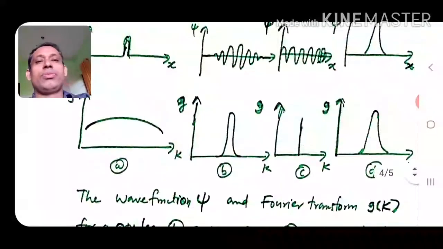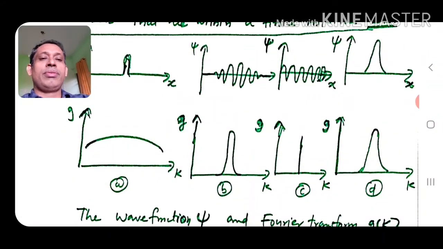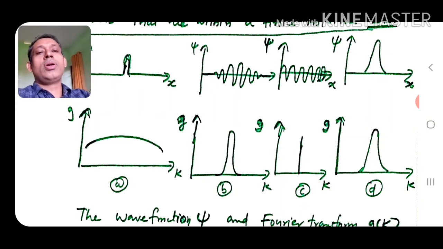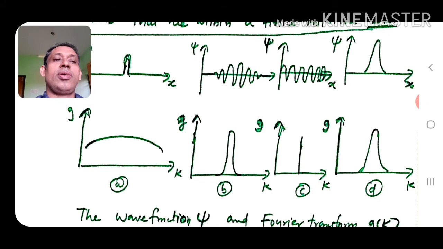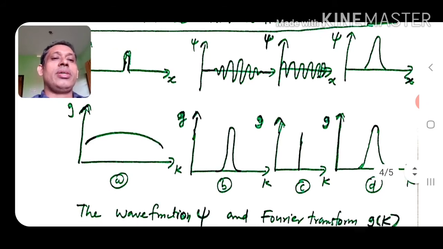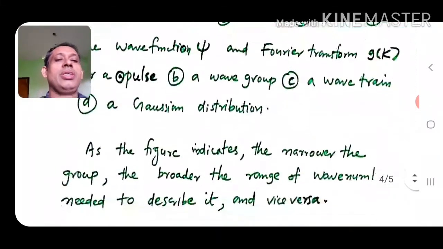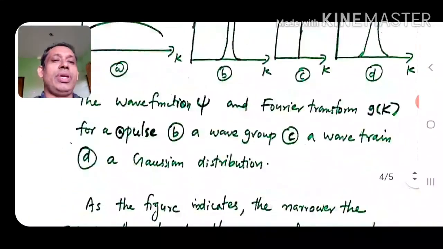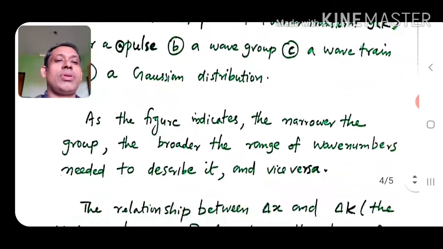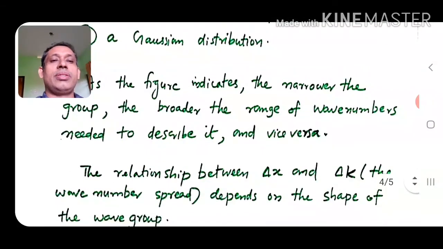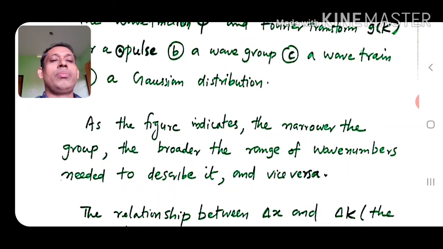So for a very narrow pulse, we need a broad g of k to represent it. For a wide wave group, like B, we need a very narrow range of k values to describe it. So the narrower the group, the broader the range of wave numbers needed to describe it, and vice versa.